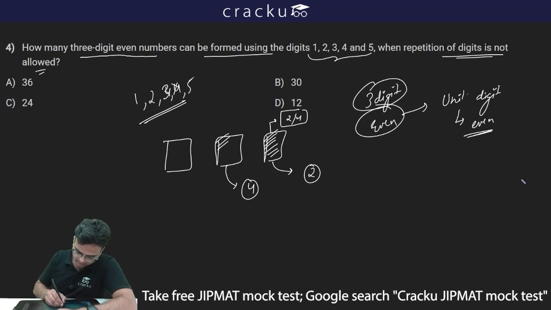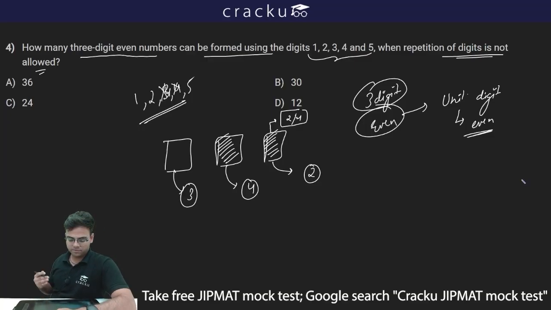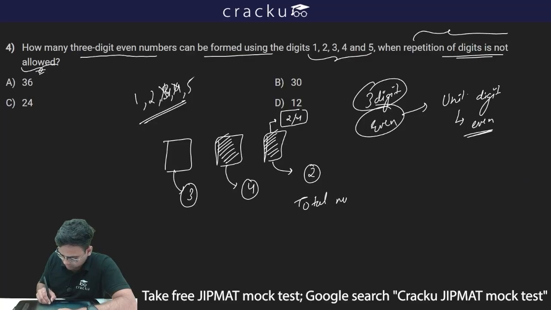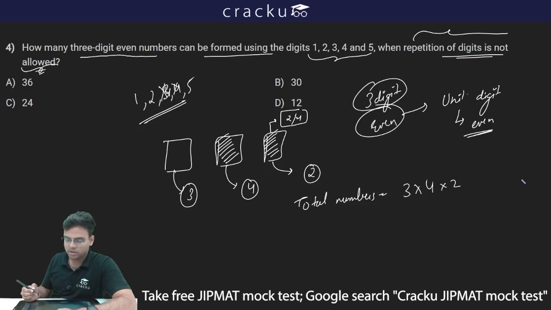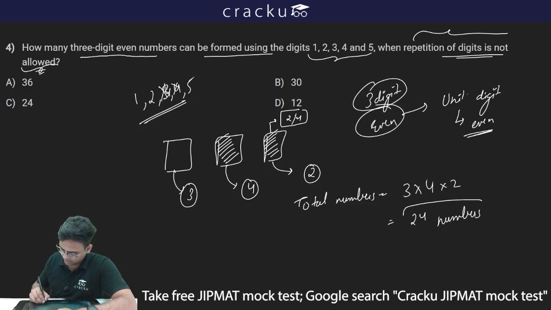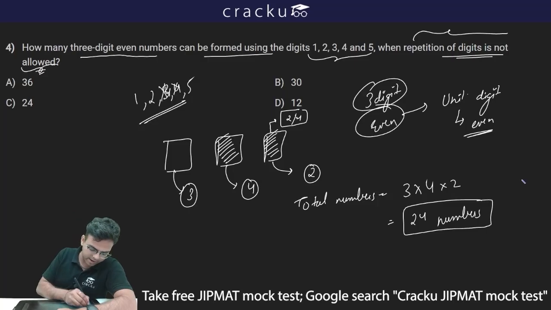Similarly, let's say the unit digit and the 10th digit are both filled, and the 10th digit is filled by 3. So now for the 100th digit, I'll have only 3 options, which is 1, 2 and 5, because 3 and 4 are already filled and repetition of digits is not allowed. Thus the total number of numbers will be equal to 3 into 4 into 2, which is equal to 24 numbers, and therefore I can say option C, 24, is the correct one.